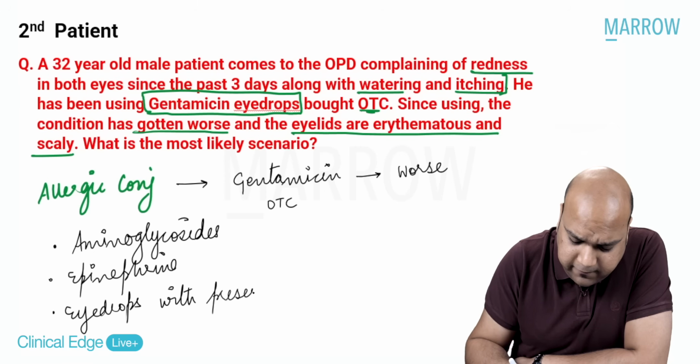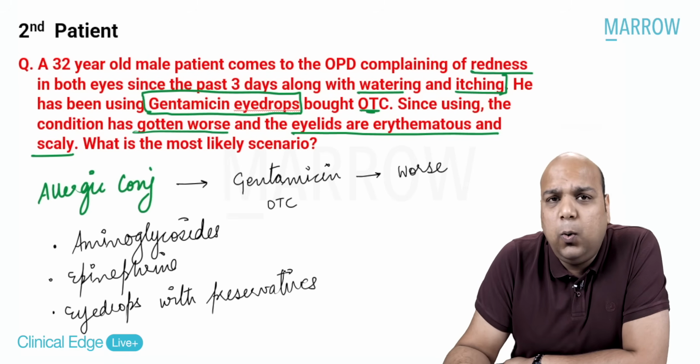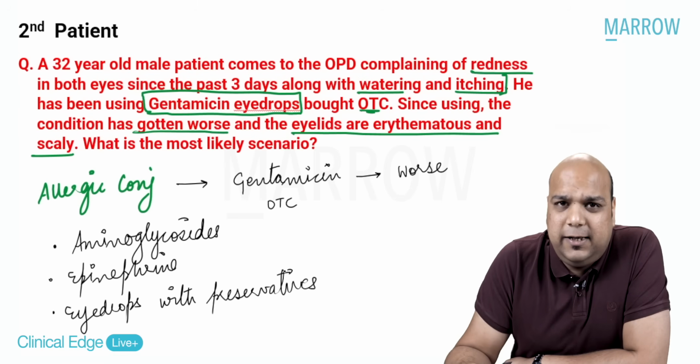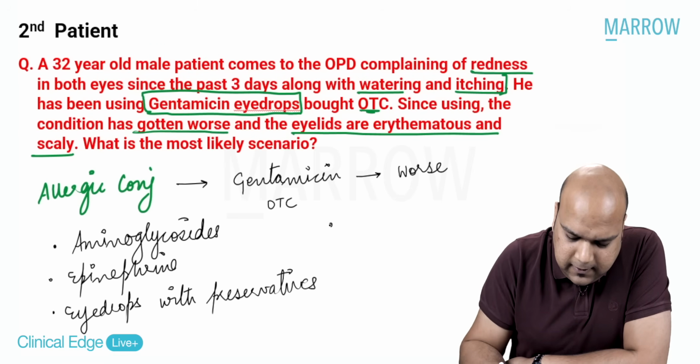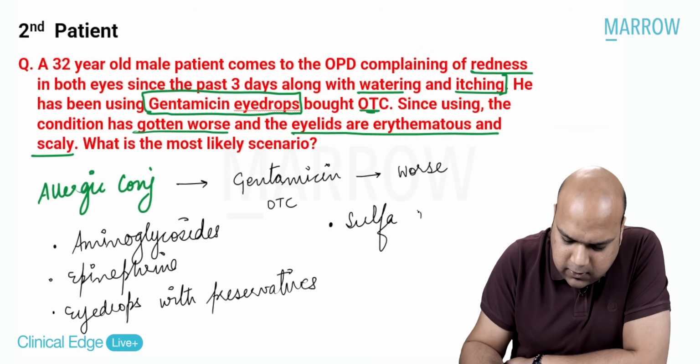A lot of eye drops have preservatives. That is why we are careful when prescribing eye drops to a patient who we know is allergic to such contents. Then we prescribe preservative-free or PF eye drops. Then it can also be due to drugs which have sulfa group in them, sulfa drugs, or due to apraclonidine.